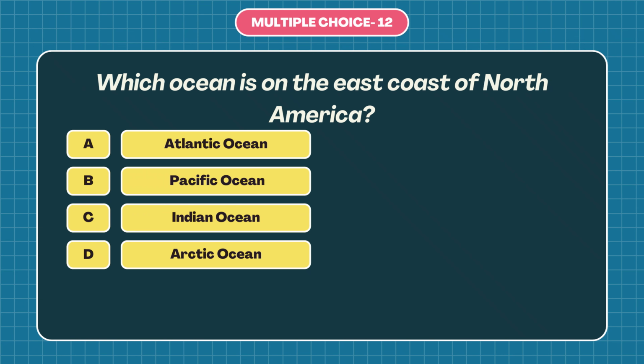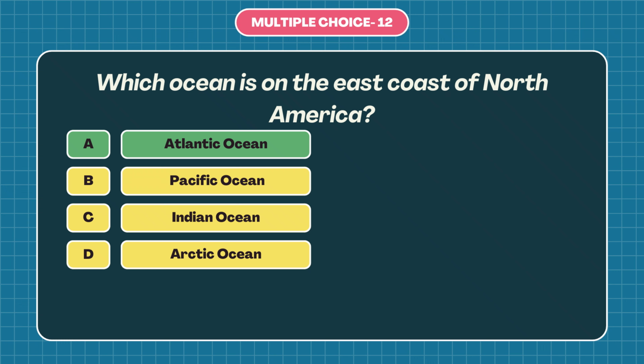Question number 12. Which ocean is on the east coast of North America? A. Atlantic Ocean, B. Pacific Ocean, C. Indian Ocean, or D. Arctic Ocean? The answer is A. Atlantic Ocean. The Atlantic Ocean is on the east coast of North America because it lies between North America and Europe and Africa.